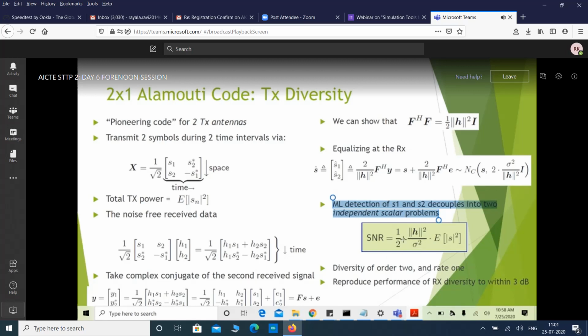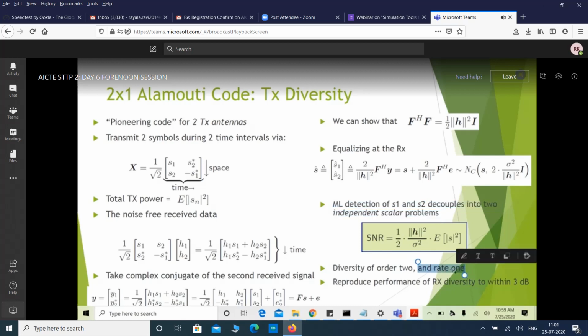How can we say diversity order of 2? In the SNR expression, we see mod H square, which is nothing but mod H1 square plus mod H2 square, which is chi-square distributed. Whatever the number of degrees of freedom of the SNR, we will get the diversity order as the same. Here the number of degrees of freedom for this mod H square is 2. Therefore, we have a diversity order 2, and this code is rate 1.